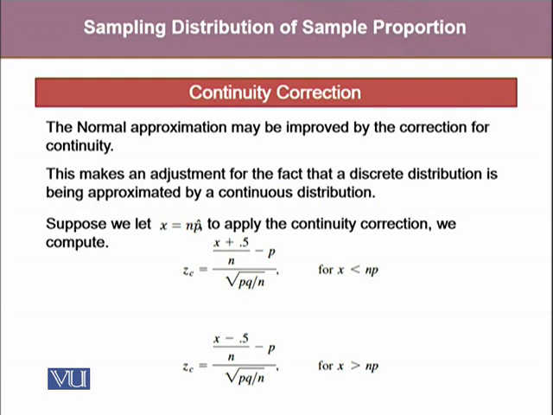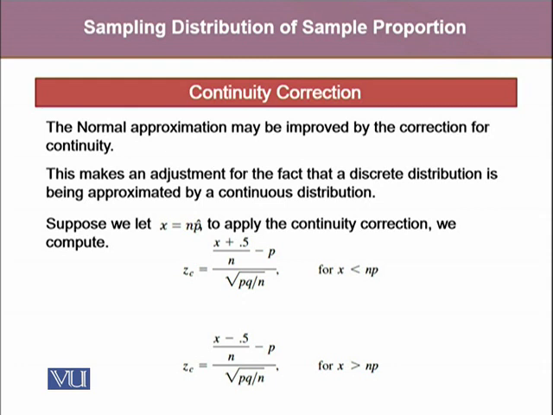Now, since we are translating from a binomial distribution, which is a discrete probability distribution, to the normal probability distribution, which is a continuous probability distribution, we use continuity correction. This continuity correction makes an adjustment for the fact that the discrete distribution is being approximated by a continuous distribution.